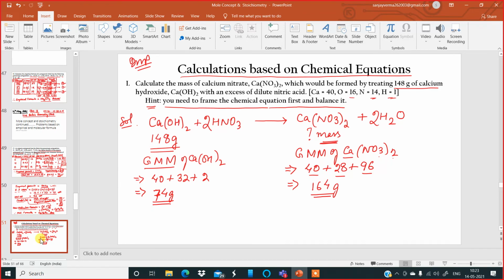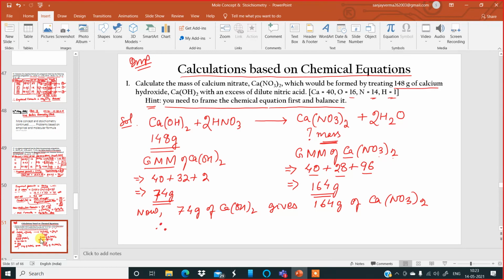Now we will frame a sentence. We will write a sentence. 74 grams of calcium hydroxide gives 164 grams of calcium nitrate.